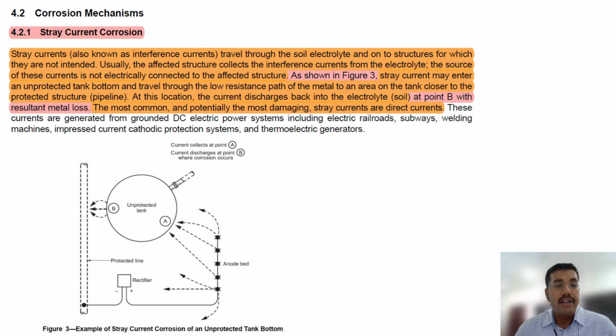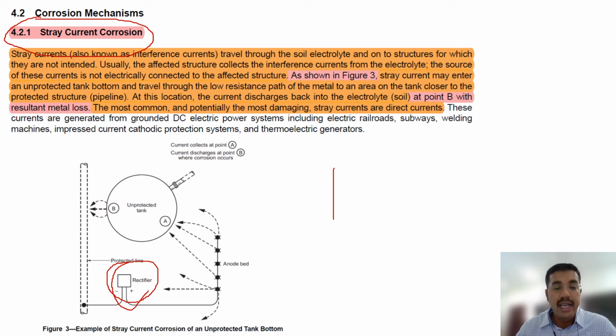Stray current, as I told you, most possibly they will ask you the definition: what is stray current. In the figure it is already mentioned. Rectifier: we put a rectifier to convert AC to DC. This is called impressed current, not sacrificial current. Sacrificial anode means one anode is there and no rectifier will be there. I will read it in the next slides.